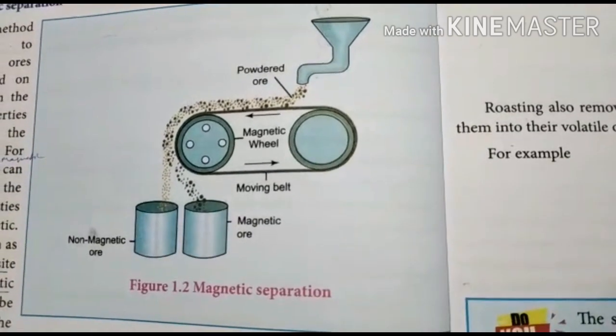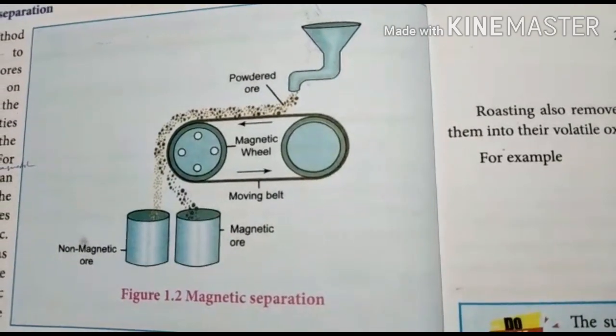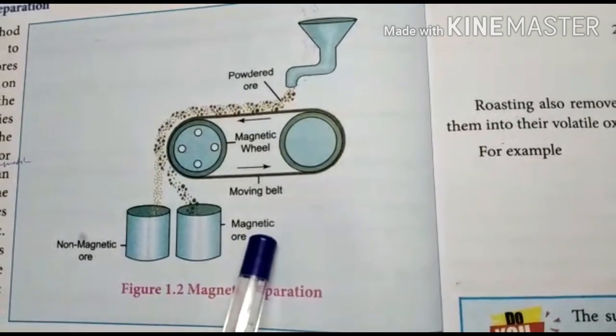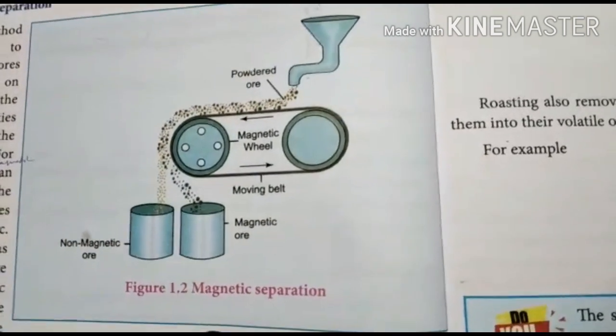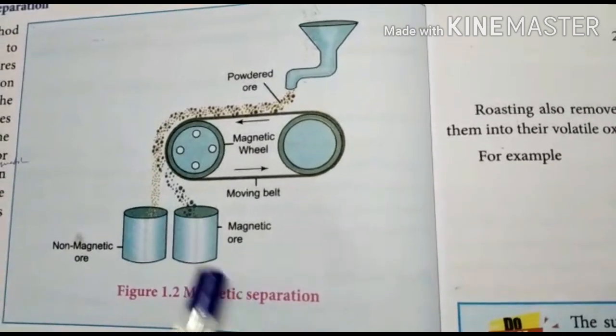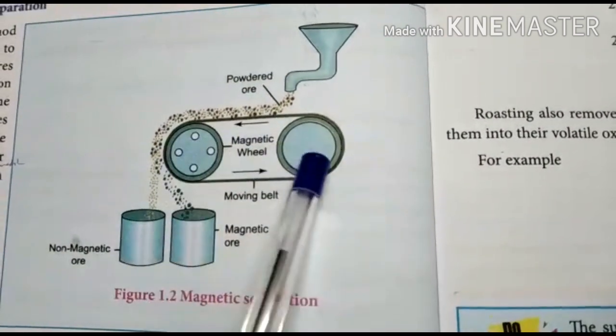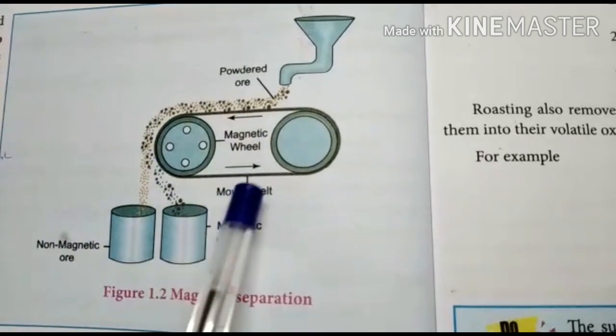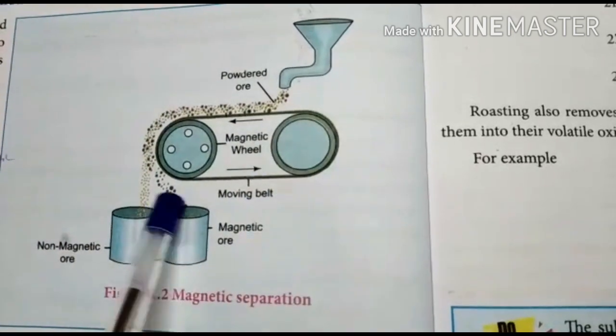So in this magnetic separation, the crushed ore is first poured onto an electromagnetic separator. This is called the electromagnetic separator. Actually, it consists of a belt and two wheels, two rollers, and these rollers are magnetic in nature, and over that there is a belt.